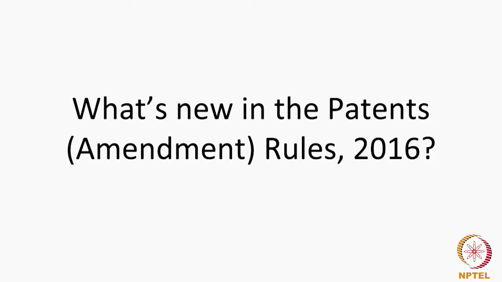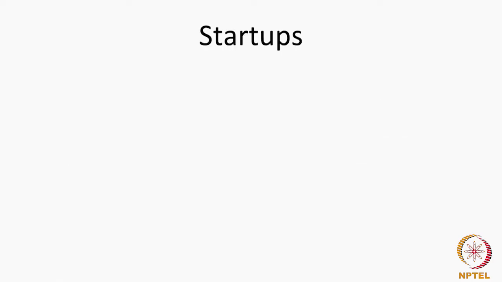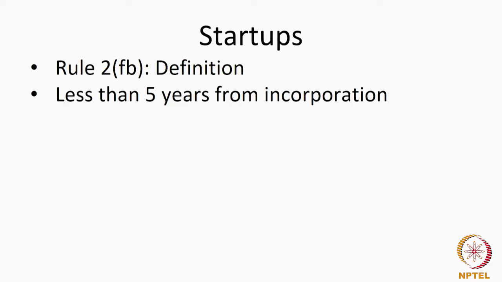We find that the 2016 amendment rules introduced many new things into the patent rules. We will find that for the first time we have the definition of startups mentioned in Rule 2. Rule 2(fb) defines a startup as an entity that has existence of less than 5 years from incorporation.